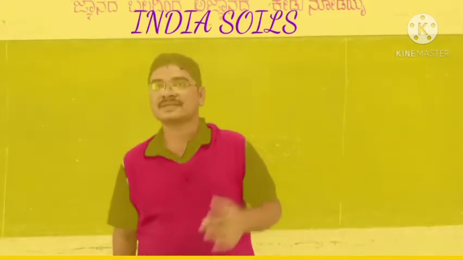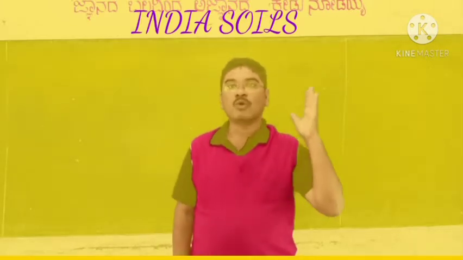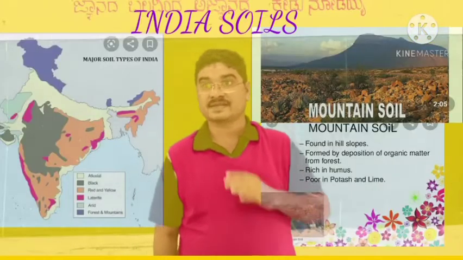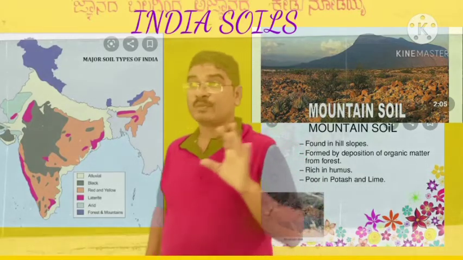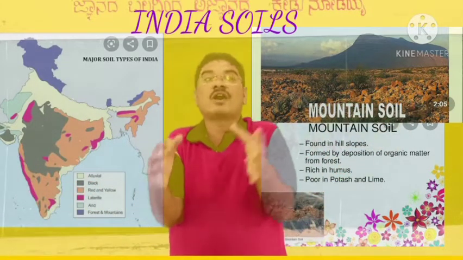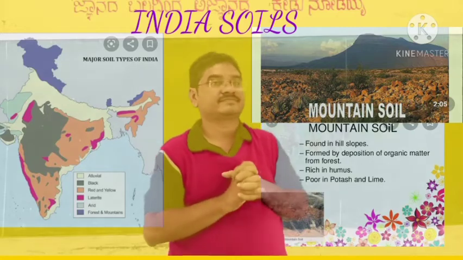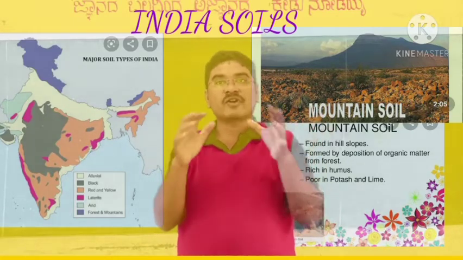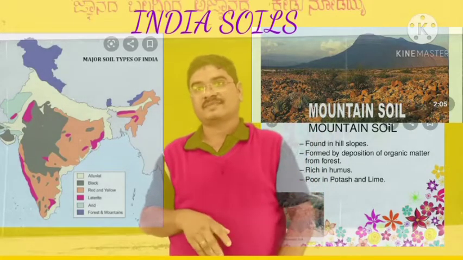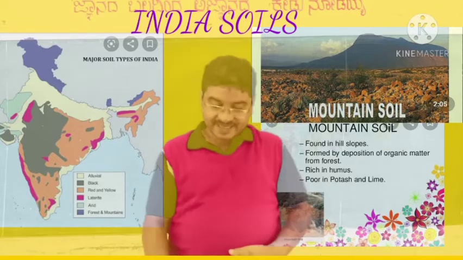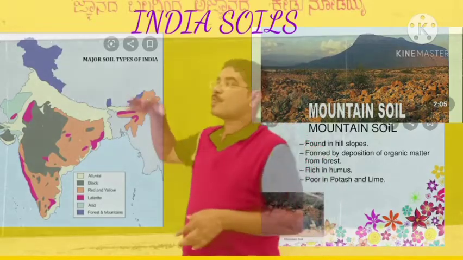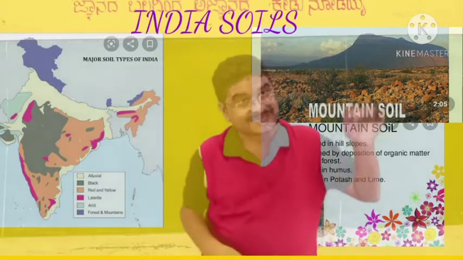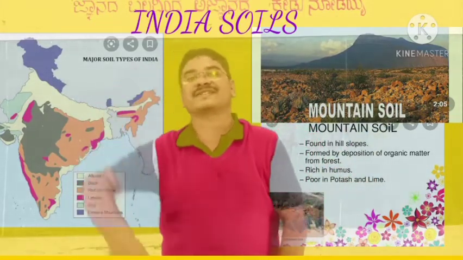Then the other soil is mountain soil. They are mostly formed due to the decomposition of organic matter. These soils are mainly found on the slopes of mountains and hills covered by forests.